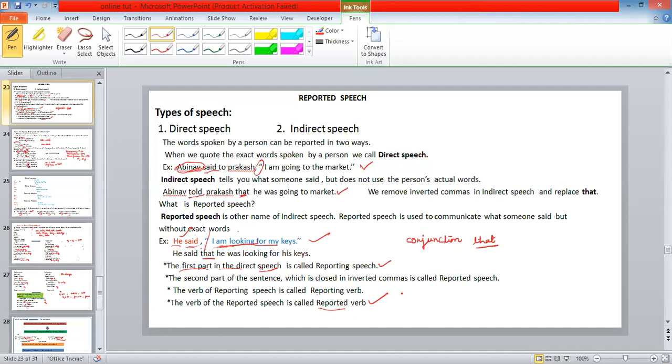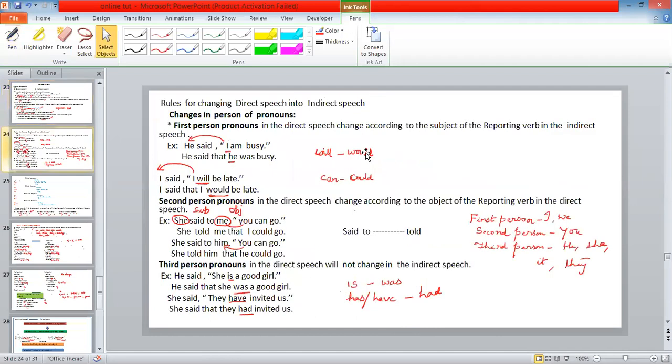Now let's look at the changes. I told you that when we change direct into indirect speech, there are certain factors. Let us move to another slide. These are the rules for changing direct into indirect speech. What is the first rule? Changes in person of pronoun.